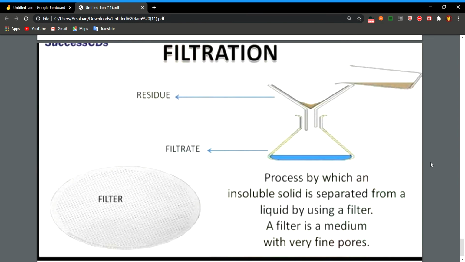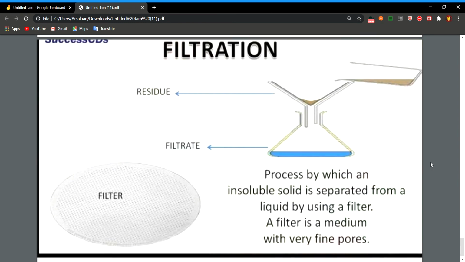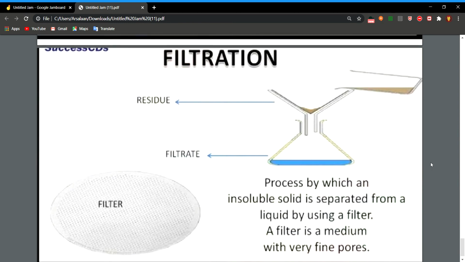Then the third method is filtration. Filtration is somewhat like sieving. Filtration is a process by which the insoluble solid is separated from a liquid using a filter. A filter paper is like a sieve. It is a fine paper with a small number of pores. And when we use a filter paper to separate, it is called filtration.